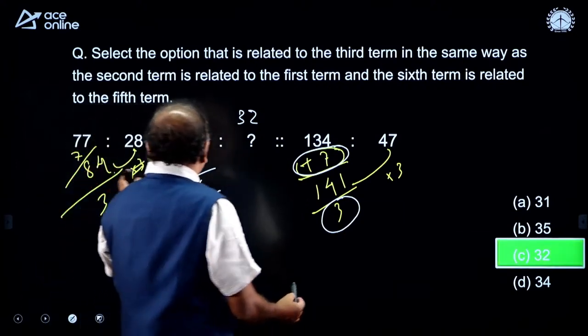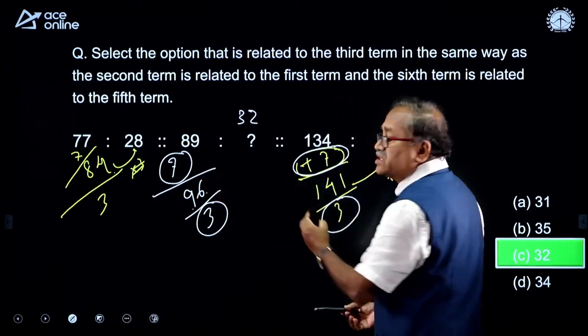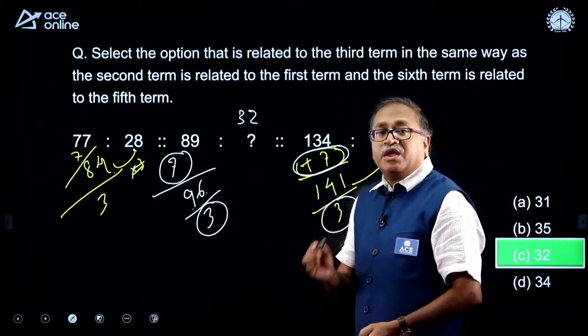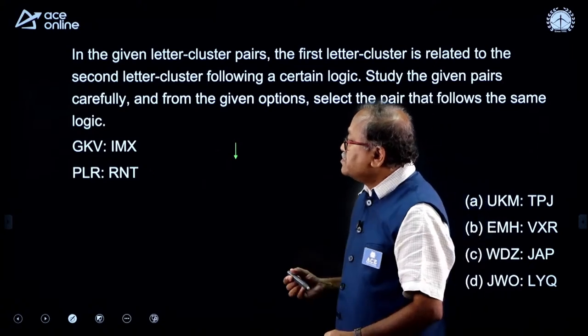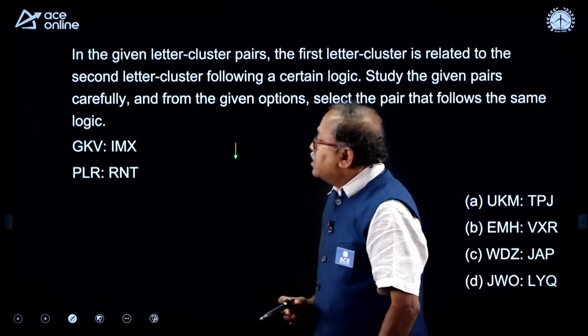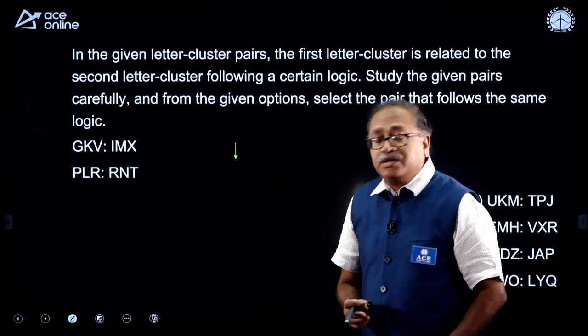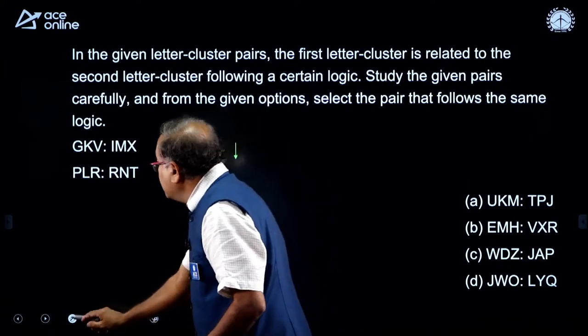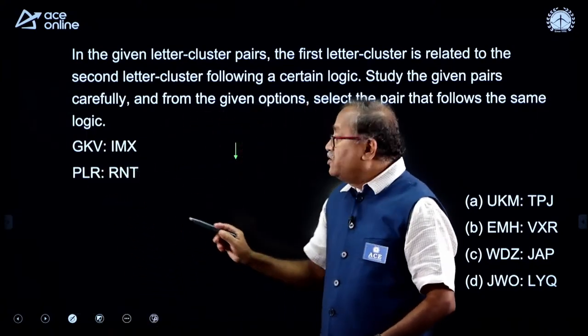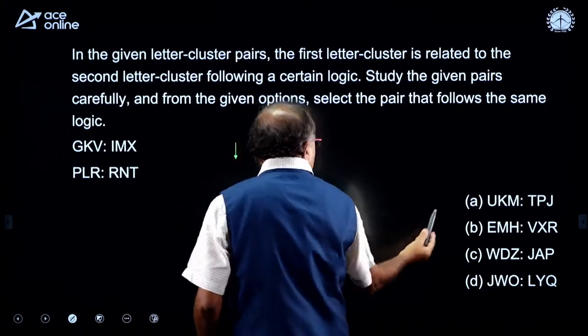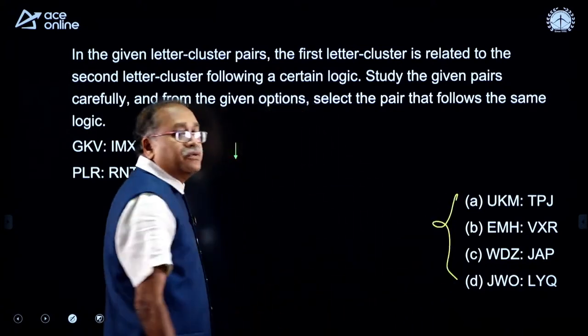Okay. So, whenever the external numbers are used, it takes some time. Moving on to the next question, which is this. Now identify the logic. It is given in the form of letters. Identify the logic and identify the same logic from the options.